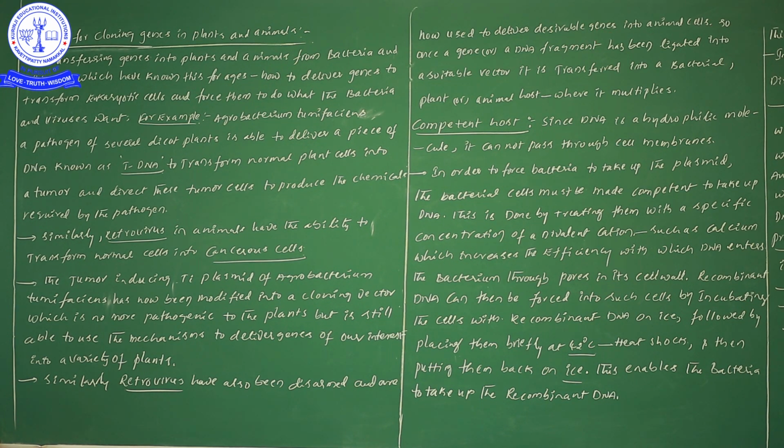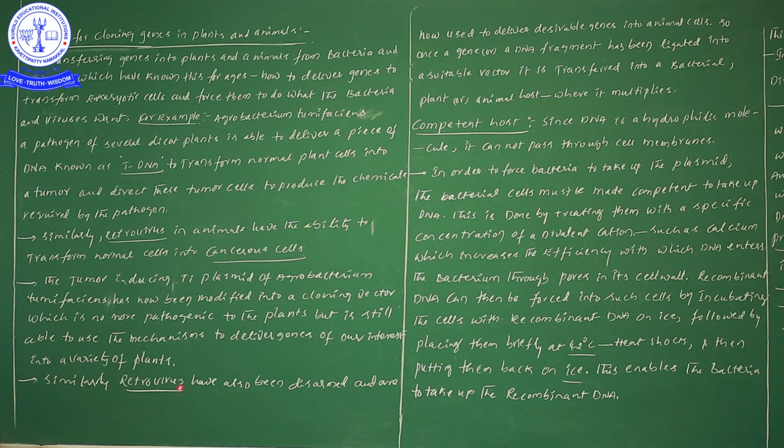Don't forget, this is important. Once the gene or the DNA fragment has been ligated to a suitable vector, that is, the retrovirus or the TI plasmid we are using for the transfer of our foreign gene, that particular gene or fragment we attach to one suitable vector. It is then transferred into the bacterial cell, plant cell or any kind of animal host, where it multiplies.